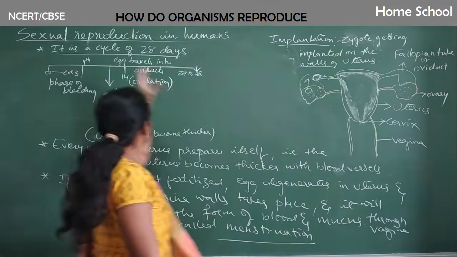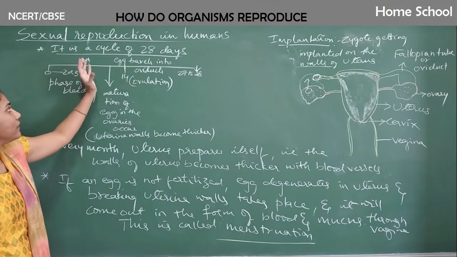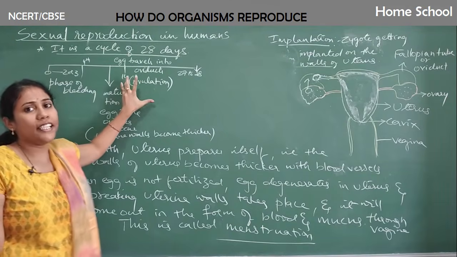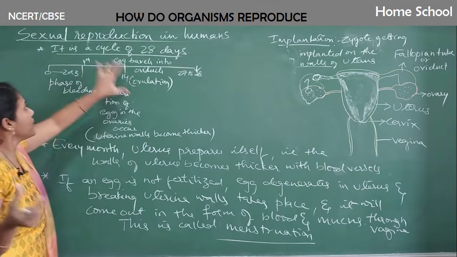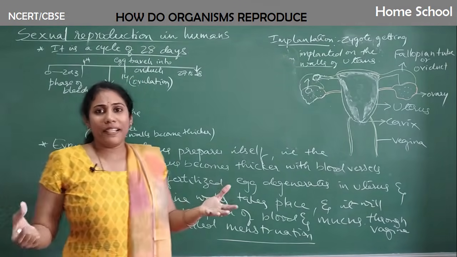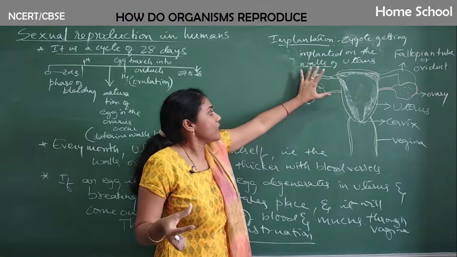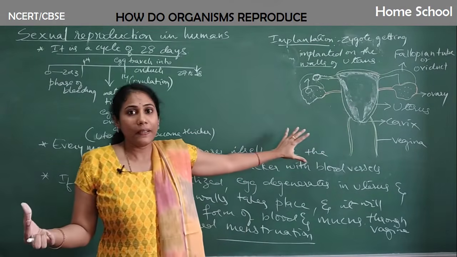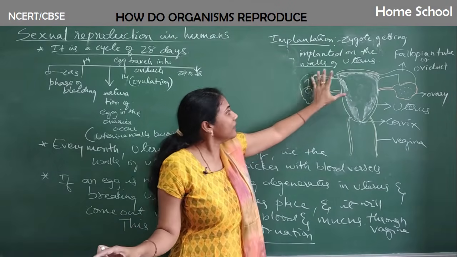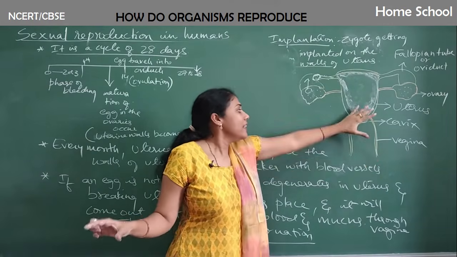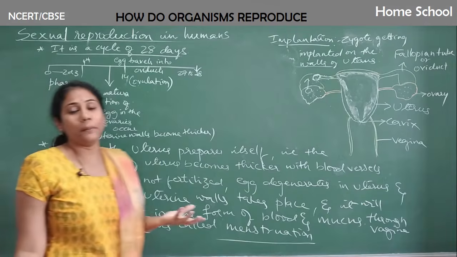Okay, during this particular time, 14th day or after the 14th day, it depends, exactly on the 14th day ovulation doesn't occur. It depends on woman to woman. In some women ovulation occurs on the 12th day, 10th day. It depends. Okay, so during ovulation or in that 1 or 2 days, if fertilization occurs, it leads to the pregnancy period. That means the baby starts growing in the uterus. In case that doesn't occur, what happens? The wall of the uterus breaks and it leads to menstruation. So this is what we call the menstrual cycle normally.